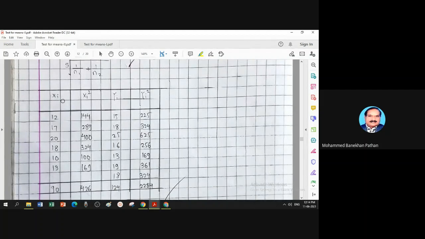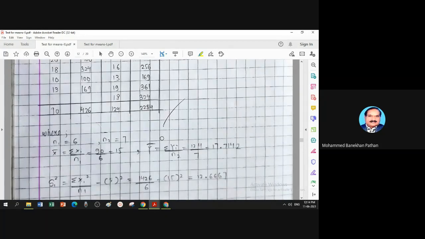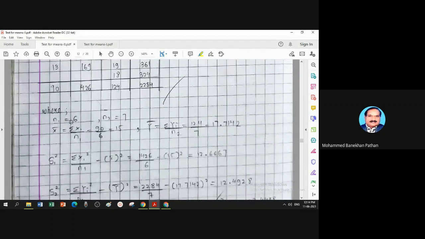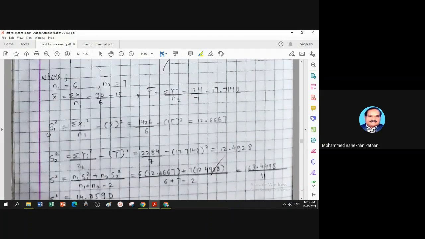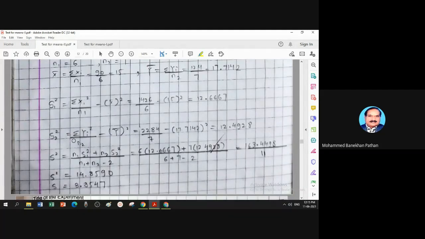Calculation table: first sample values, square of first sample values, second sample values, square of second sample values. By using this table, n1 is 6, n2 is 7, x bar is the first sample mean, y bar the second sample mean, s1 square the first sample variance, s2 square the second sample variance.